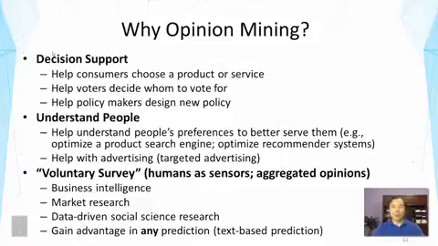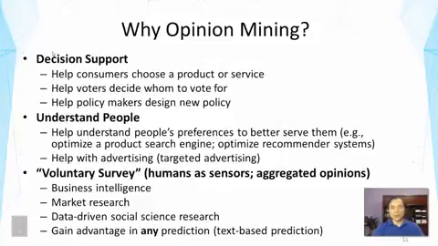It can also help with advertising, of course, and we can have targeted advertising if we know what kind of people tend to like what kind of product. Now, the third kind of application can be called a voluntary survey. Now, this is mostly to support research that used to be done by doing manual surveys, question answering. People need to fill in forms to answer some questions.